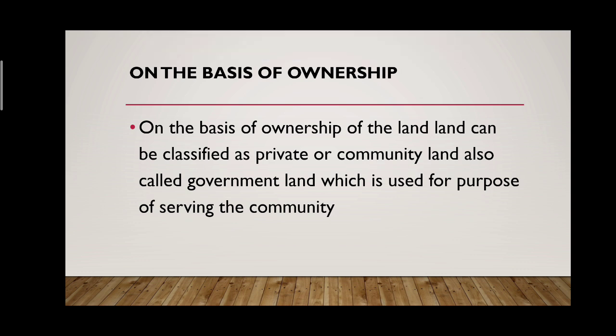I will give you a simple example here. There is a playground kept untouched. It is well maintained for the sake of the whole community or the colony. That is called community land. If I own a plot beside my home, that is my personal plot, and no person can come and use that plot for his or her purposes or needs. That is personal land and community land.